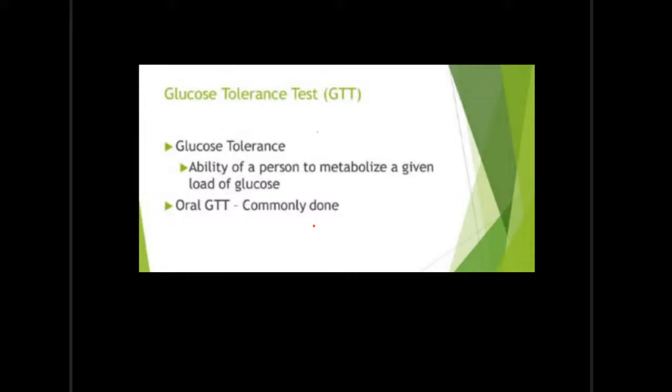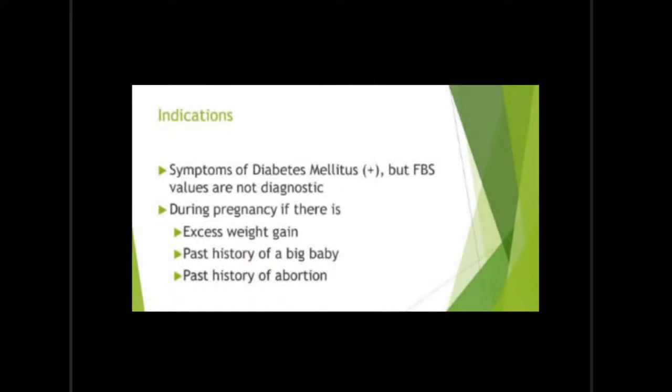Glucose tolerance means it is the ability of a person to metabolize a given load of glucose. If you are made to take a load of glucose, how much can you metabolize? That is unique, it is different for different persons. So we have to analyze this glucose tolerance for estimating whether the person is having diabetes mellitus, increased glucose concentration in blood, or not. So we are doing oral glucose tolerance test.